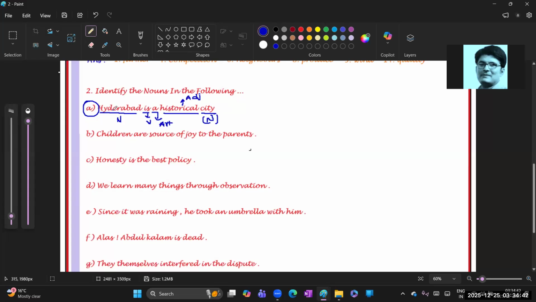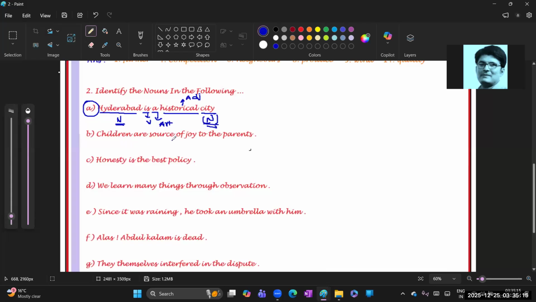Clear? So in the statement Hyderabad is a historical city, how many nouns are there? Two nouns. The remaining: is is a verb, a is an article, and historical is an adjective. Next, let us go to the second one.